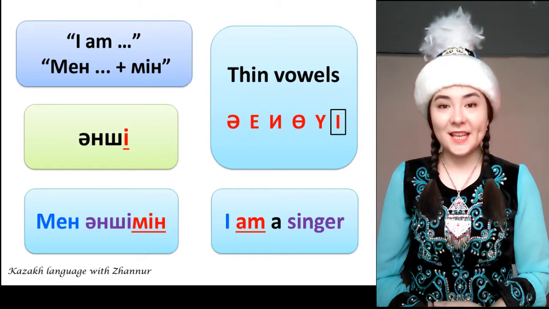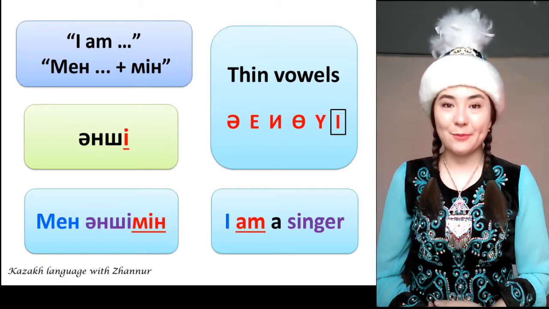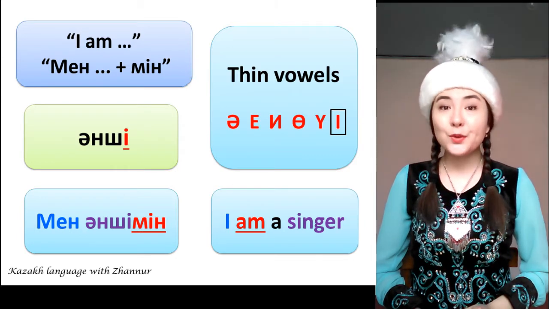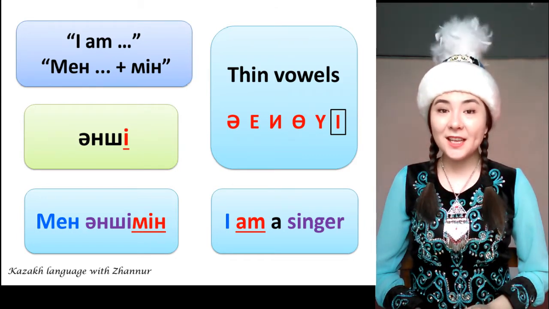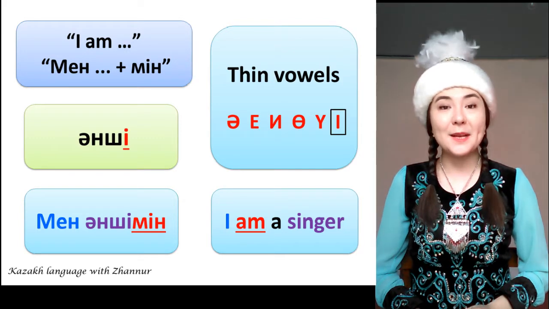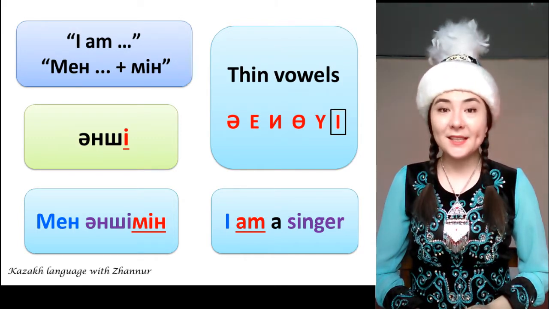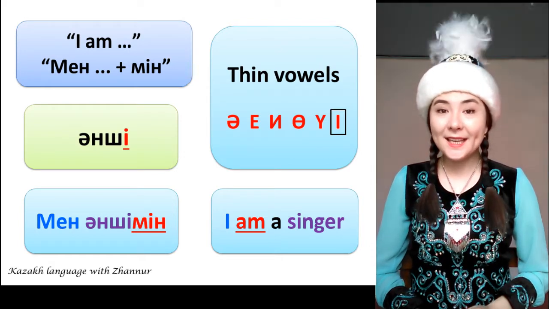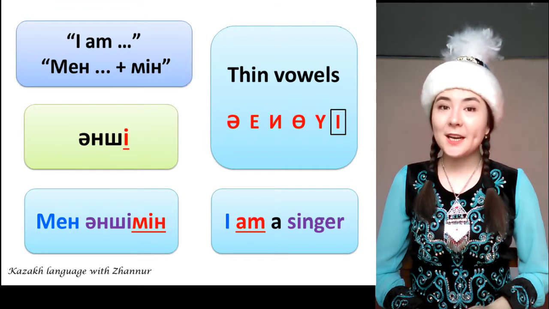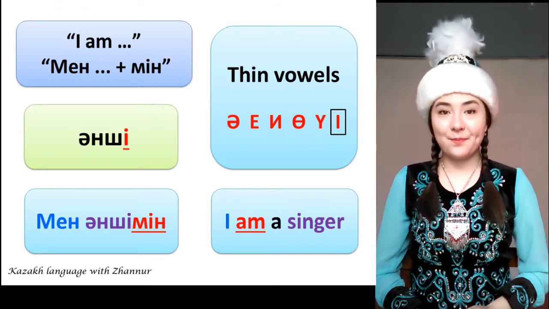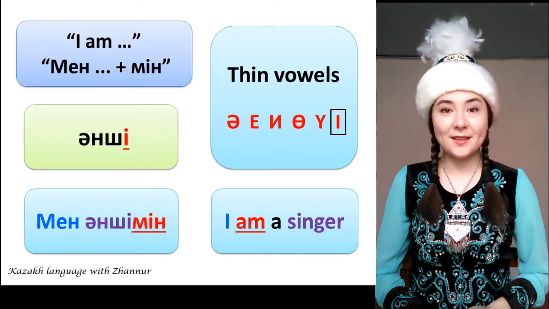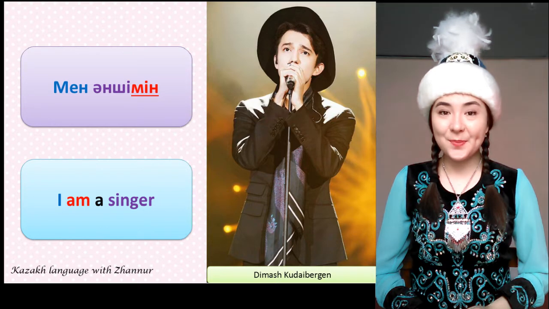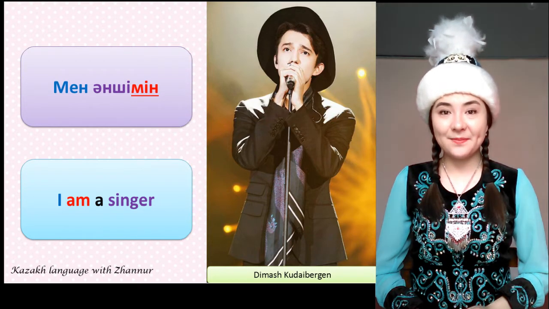To understand this rule better, let's look at this example. Men is I. And she is singer. So to make I'm a singer in Kazakh, we have to add the ending men to and she, because the last vowel of the word and she is e. E is a thin vowel. Here men is an m. Men and shemen. I'm a singer.